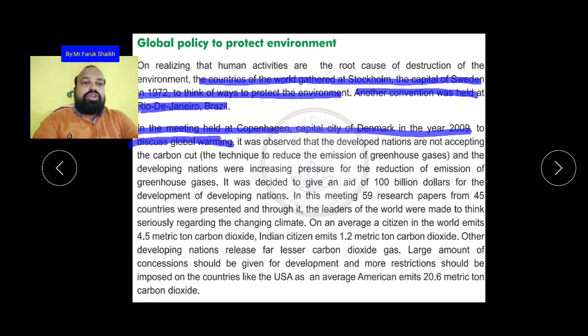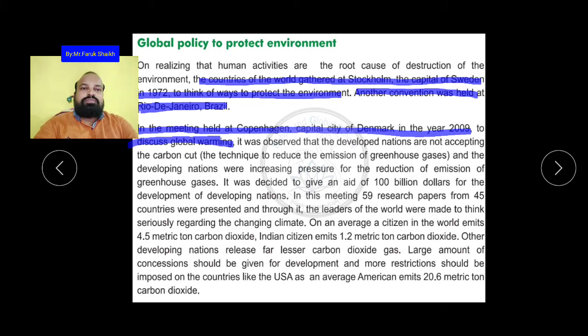To reduce these greenhouse gases, $100 billion was given for the development of developing nations, that is, the nations which are developing were given the $100 billion grant as aid.